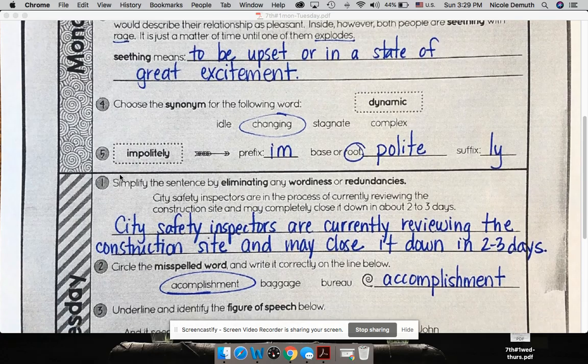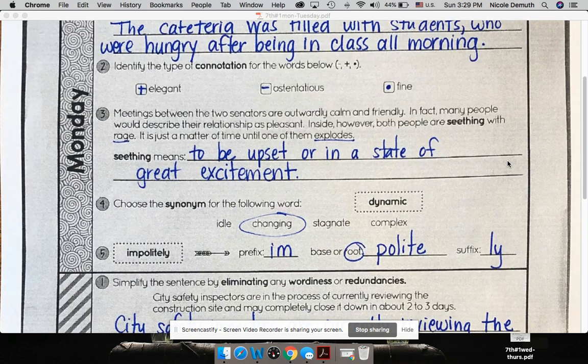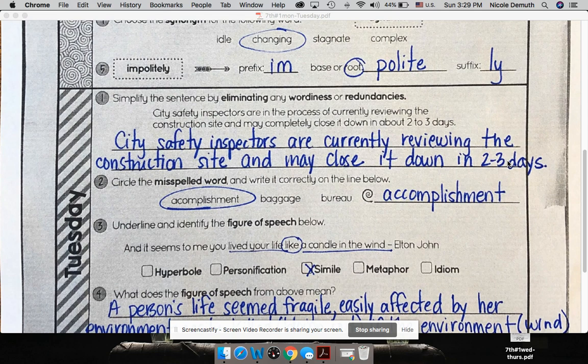For number 5, we've seen this again as well in 6th grade. Sort the word by its prefix, im, its root. Actually, that should be a base word because polite is a word by itself. Polite, and the suffix ly. So im meaning not, polite, ly an adverb meaning done in a not polite way. I didn't highlight anything because there is no quiz this week.